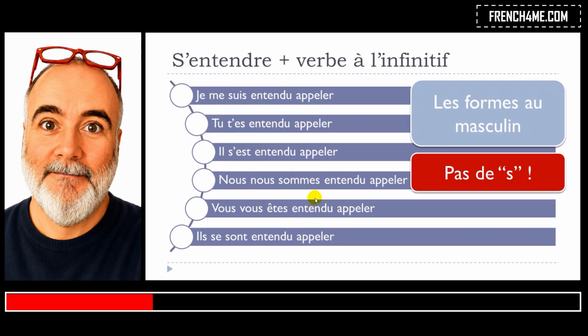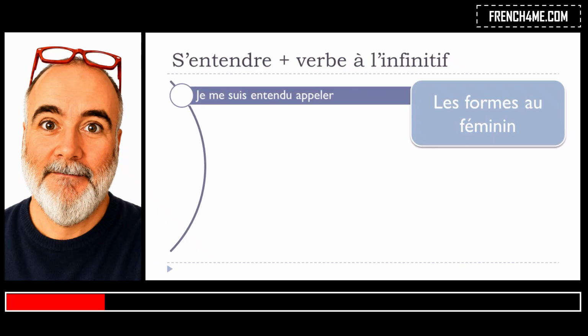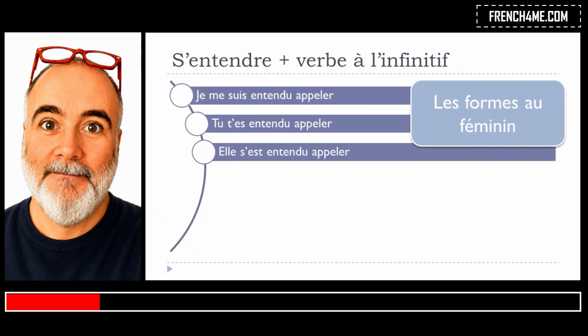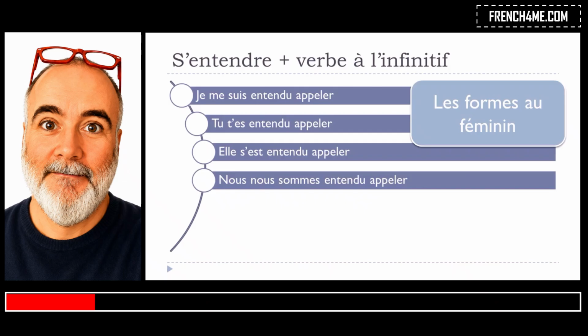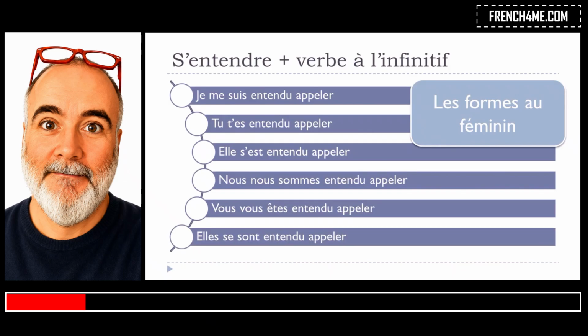Because normally when we get this type of structure, with être and then the participe passé, we put S when we get the plural form. In these cases, when you use s'entendre and then a verb in the infinitive, you don't put this S at the end of your participe passé. If you've got the feminine form, then je me suis entendu appeler, tu t'es entendu appeler, elle s'est entendue appeler, nous nous sommes entendus appeler, vous vous êtes entendus appeler, elles se sont entendues appeler.